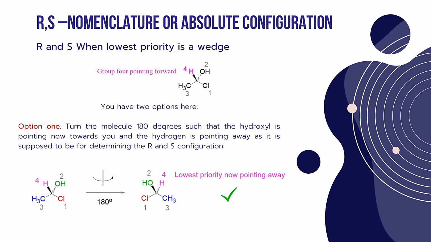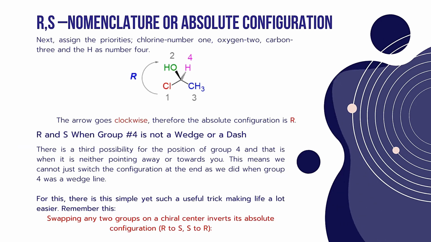The lowest priority atom, which was attached to a wedge bond, will be converted to a dash line. So in the example that you can observe, by rotating the molecule, the lowest priority hydrogen atom is converted to a dash line. That's how we have to rotate the molecule 180 degrees, and then we give the R and S configuration.